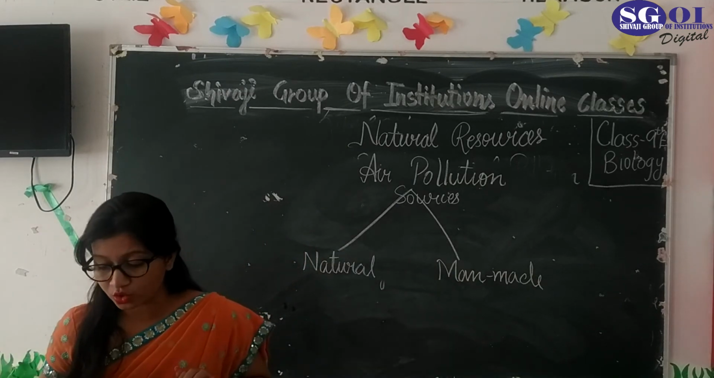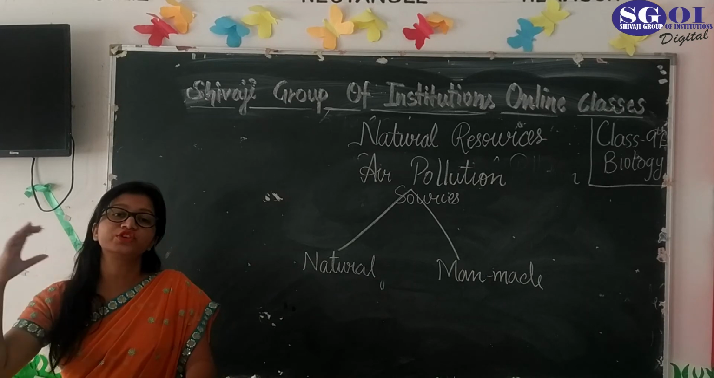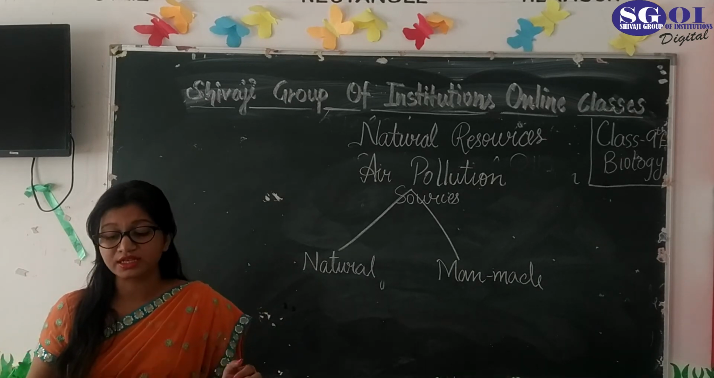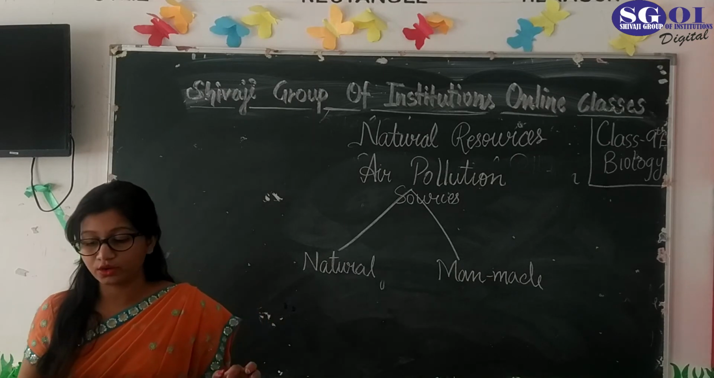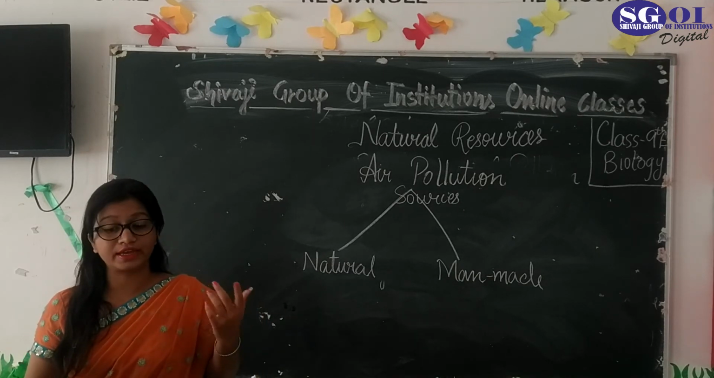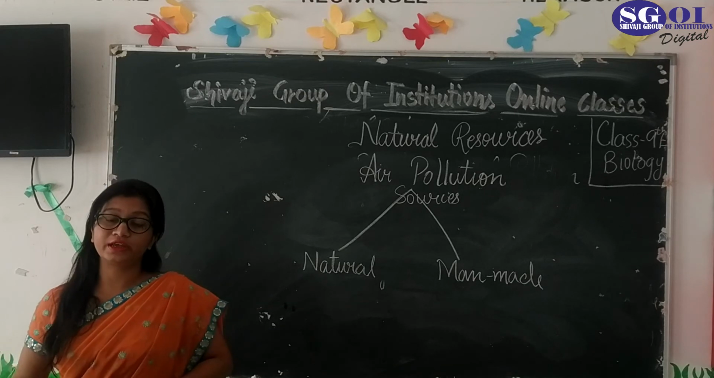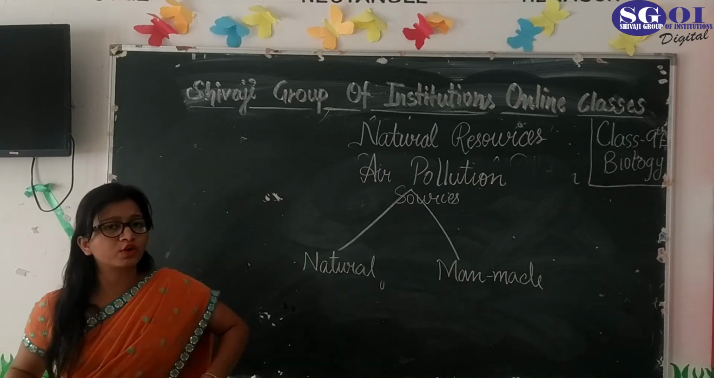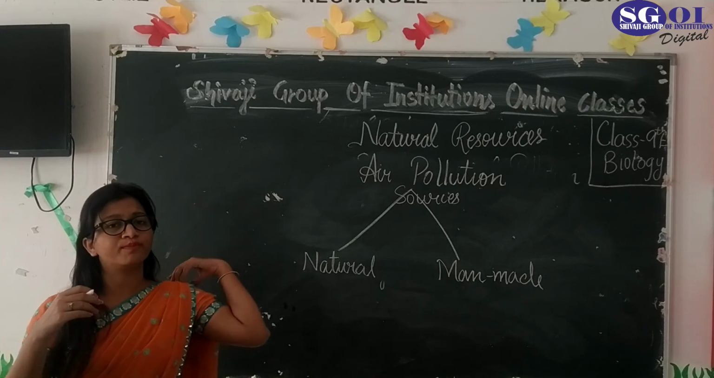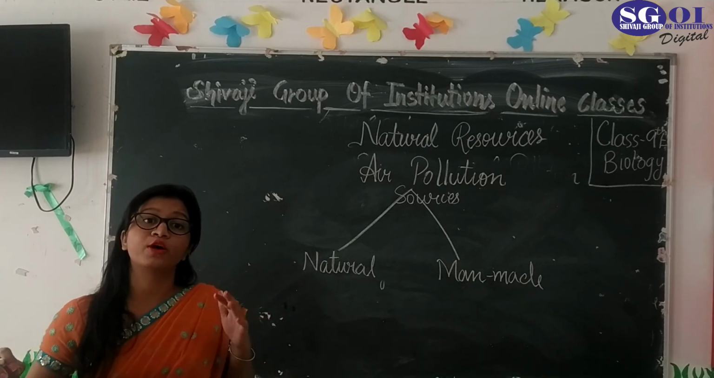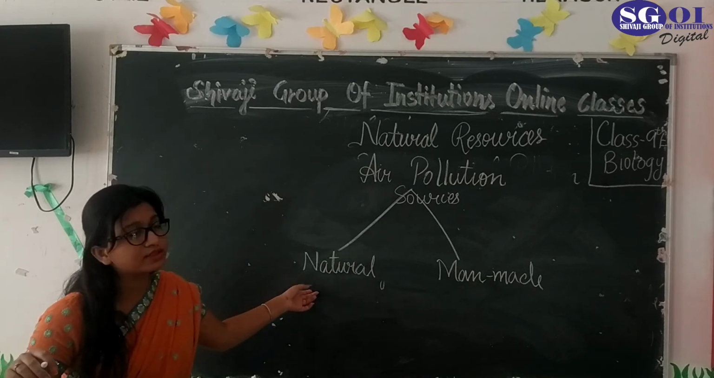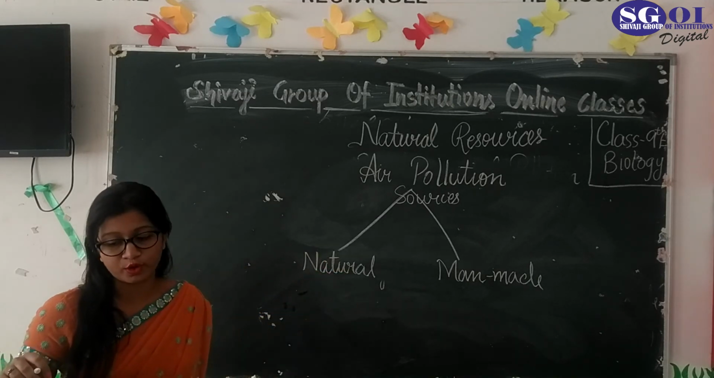Natural sources are those in which nature itself causes pollution in the air. That means ash from smoking volcanoes, dust from naturally decaying organic matter, floating pollen grains, forest fires, and so on. These are some of the causes in which man was not involved, but the pollution occurred because of nature itself, and these causes are considered natural sources of pollution.